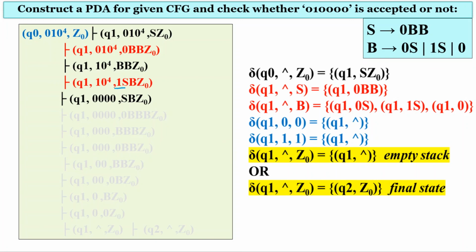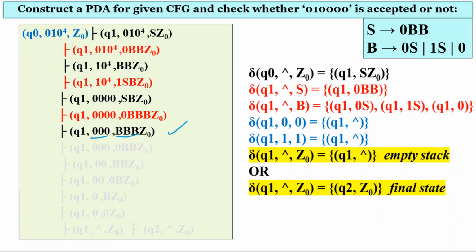and we now have 1 as a matching terminal. After matching this terminal, we cancel it out, and now we have the input string as 4 zeros, and the stack symbols are S, B and z0. As the stack top is again a non-terminal, corresponding to S we have only one option here, so we replace S with 0BB. Now again we have a matching terminal, so we cancel it out, and after that we are left with 3 zeros and 3 B's.